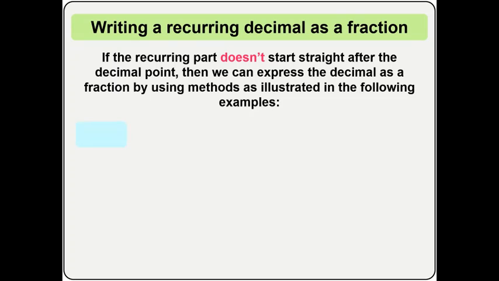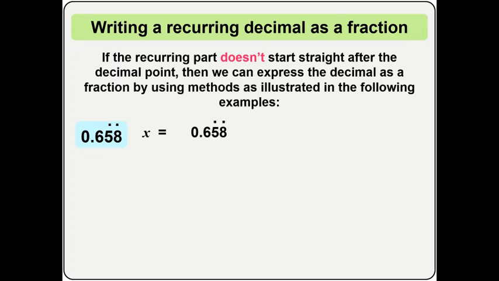Now we go to another example. We have 0.658. Here it's a different question, but also the same method. x is equal to 0.658. For every recurring decimal that doesn't start from the number after the decimal, this is how you are expected to solve it. You represent x to be that particular recurring decimal.